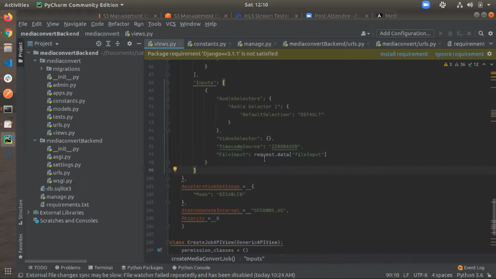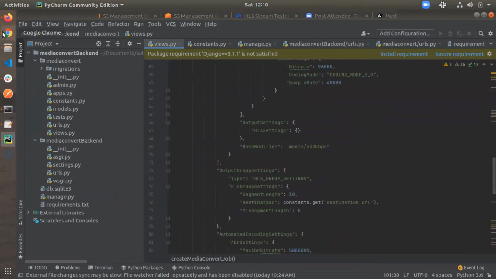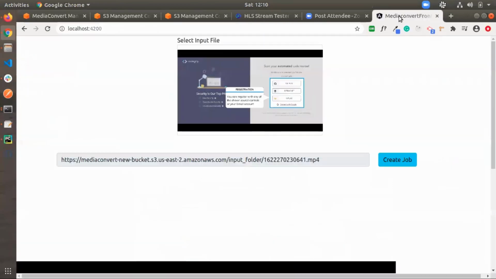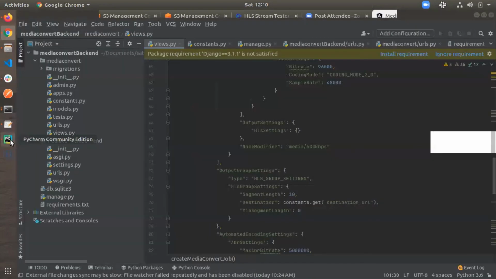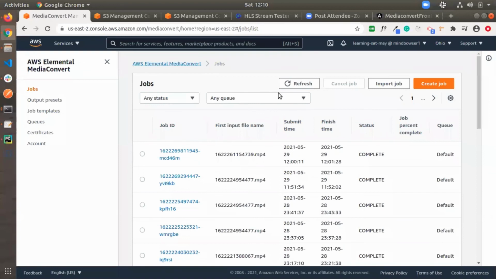For every submit, we have to change the input file, so I have dynamically added the file input. I will show how it will create. I integrated it with Angular. After clicking on create job, I have submitted this input source to create the job by using these settings. So here we can see. I will refresh here.